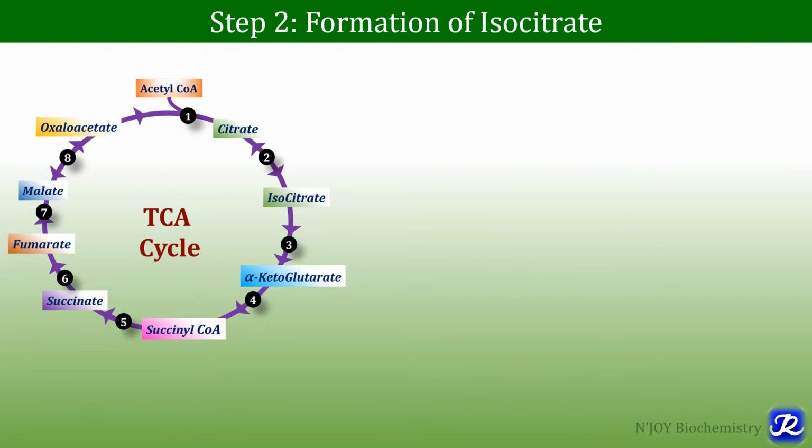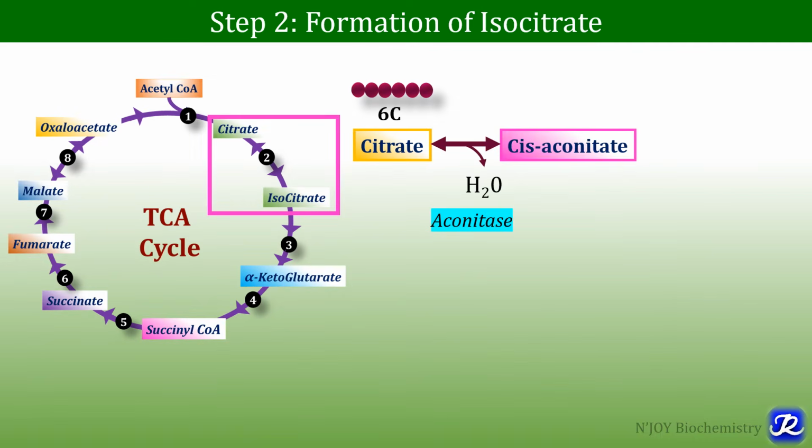Second step is formation of isocitrate from citrate, and it involves 2 reactions. In the first step, cis-aconitate is formed from citrate with removal of one water molecule, and this reaction is catalyzed by the enzyme aconitase.